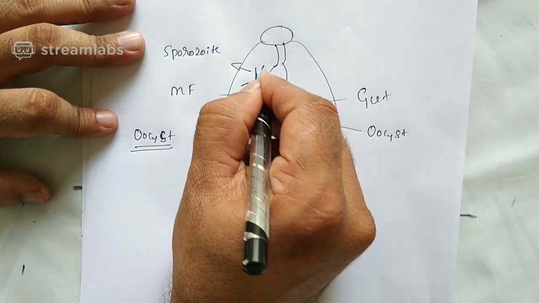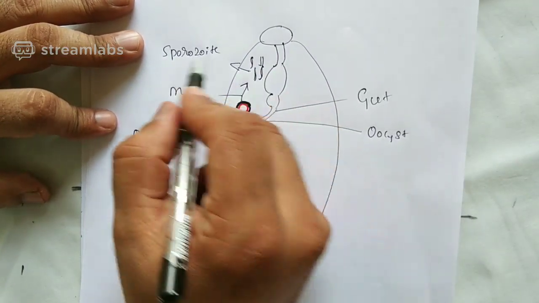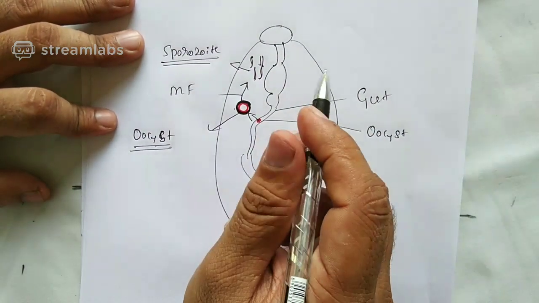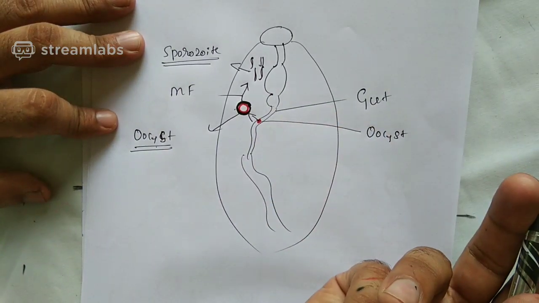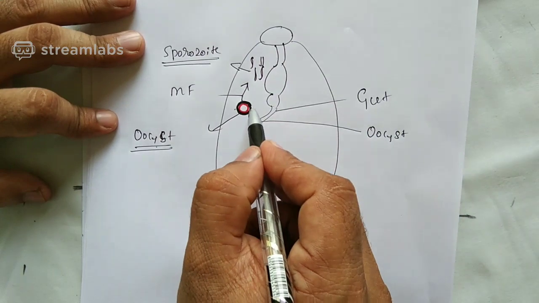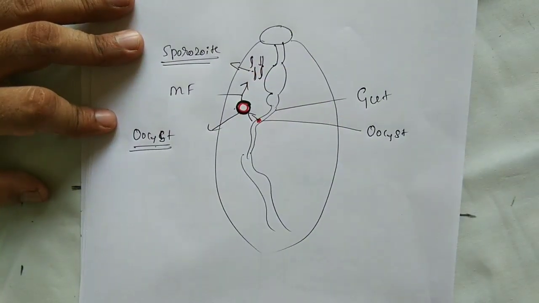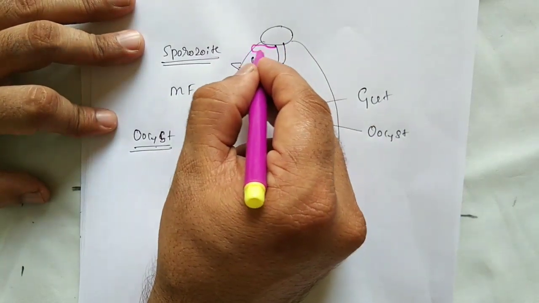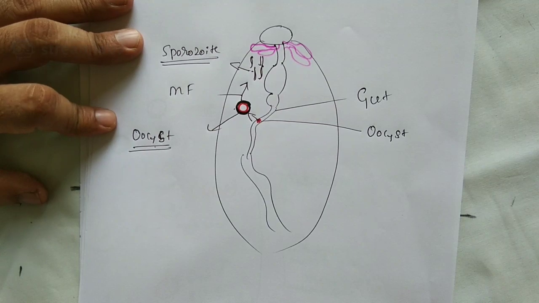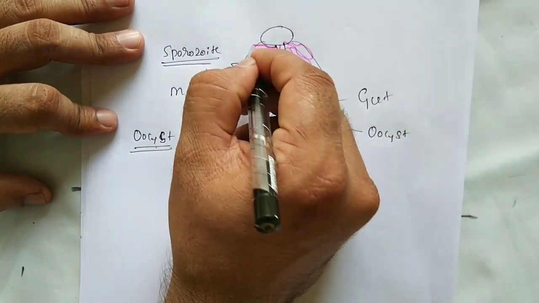What shape? Spindle shape. The spindle-shaped sporozoites present in the oocyst now get released outside. How do they get released outside? By bursting of the oocyst. The oocyst bursts, they release outside and they come to a region called the salivary gland of what? Salivary gland of the mosquito. That means ultimately sporozoites are reaching where? The salivary gland.